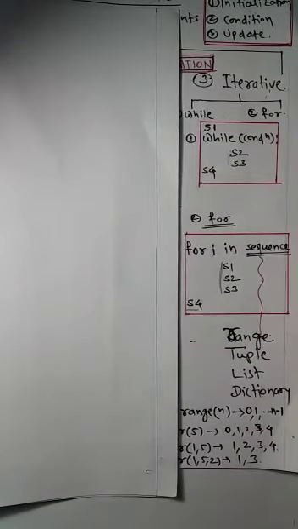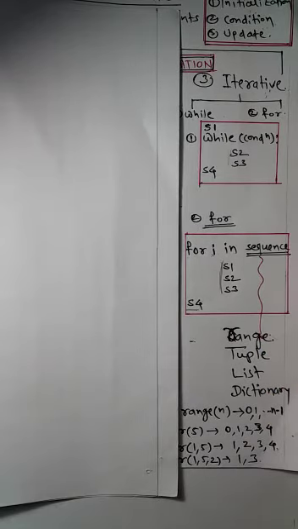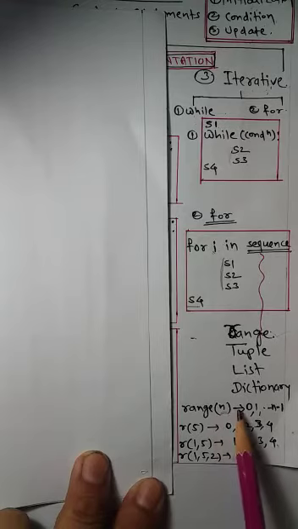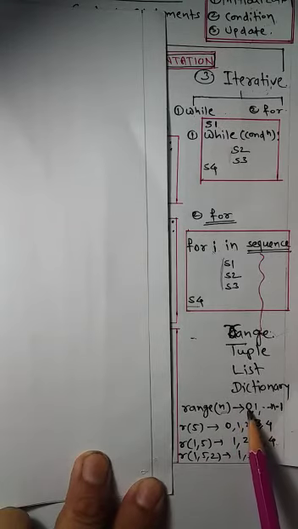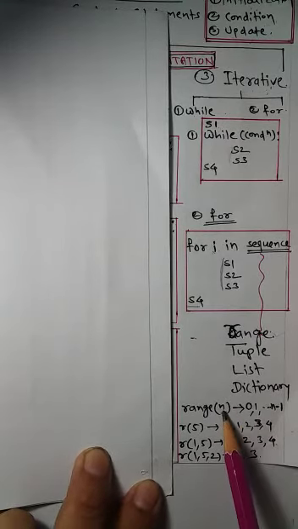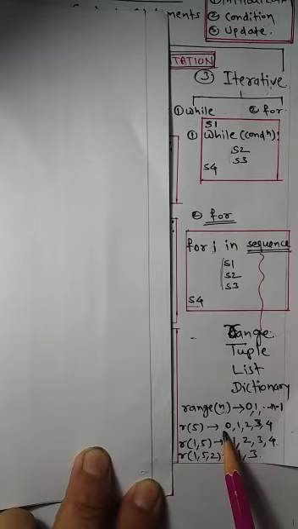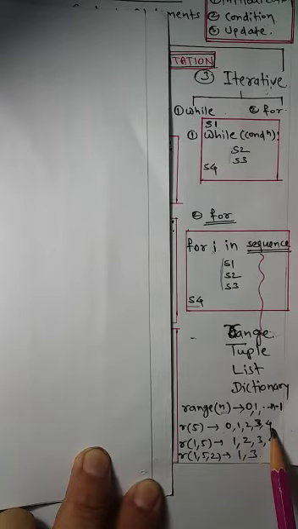This for loop is commonly used in the Python programming language, and along with the for loop we use different sequences: range, tuple, list, dictionary. Here range is one function, and I am giving some examples of range. Normally, if you execute range of n, it will return a list which contains the elements starting from 0 up to n minus 1. For example, if I give n equal to 5, range(5) will give me elements starting from 0 up to 4, that is, 1 less than 5.